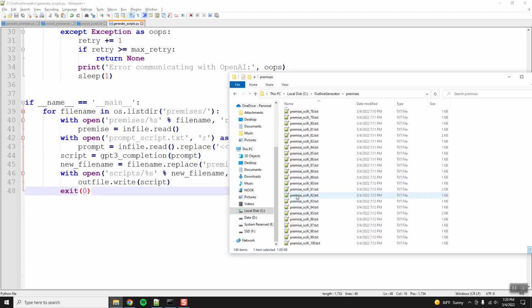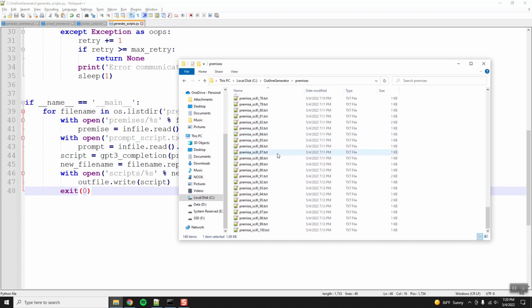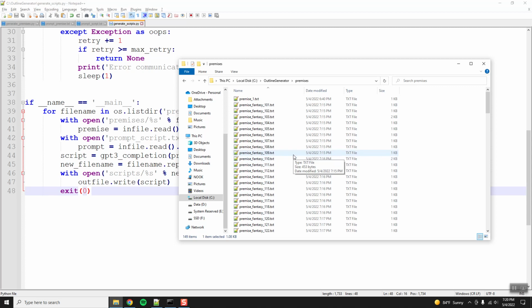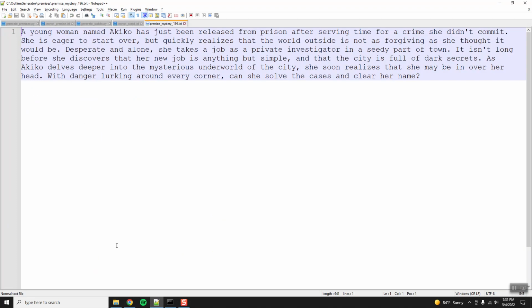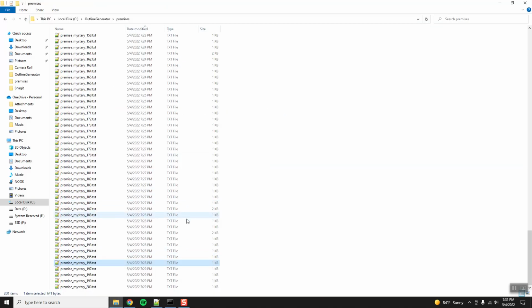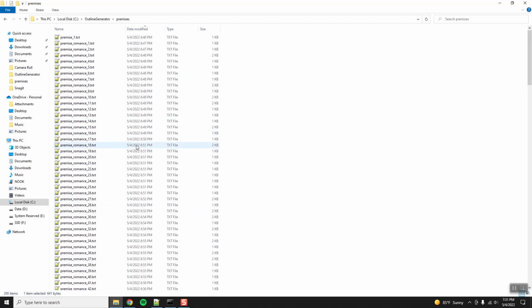So tell you what, this is about as far as I can code right now, so I'm going to pause the video and skip ahead. But basically all I'm going to do is make sure that this finishes creating the underlying data, and then I'll restart the video once we're ready to start generating the scripts. All right, pause. Okay, as promised, we have 200 premises. A bunch of them, I did a gritty noir mystery anime was one of them, but we've got 200, all kinds of, we got mystery, fantasy, sci-fi, and romance, and they're all great.